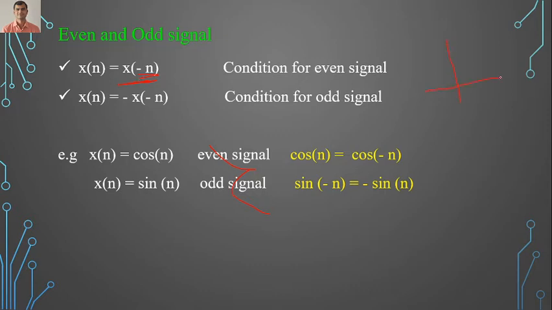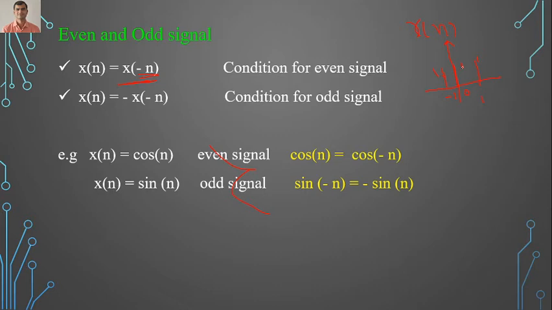Consider this as a sequence x of n, and if I find x of minus n also, we will get the same signal. Here it is minus 1, here it is 0, and here it is 1. I am taking the amplitude as the same, equal to 1 at each point.